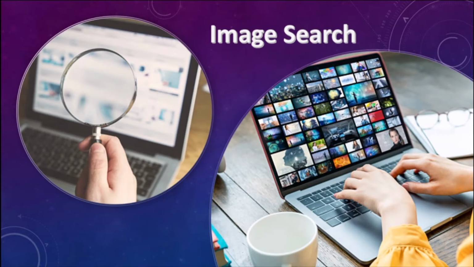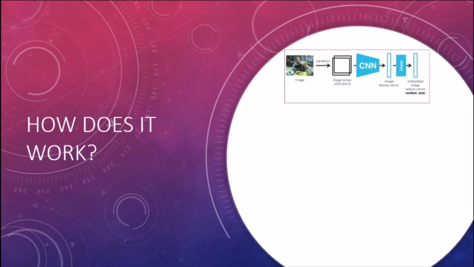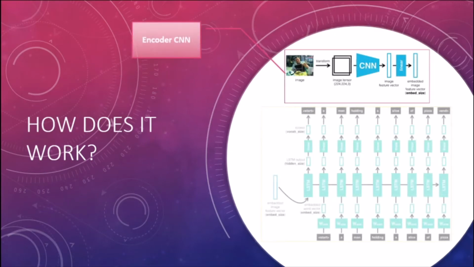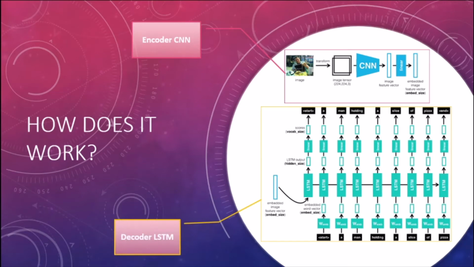Now, before rushing to the product's working, let's talk about the task of image captioning. The task itself is divided into two modules logically. One is an image-based model which extracts the features and nuances of our image, and the other is a language-based model which translates the features and objects given by our image-based model to a natural sentence. For our image-based model, also named the encoder, we relied on a convolutional neural network, and for our language-based model, also named the decoder, we relied on a recurrent neural network.